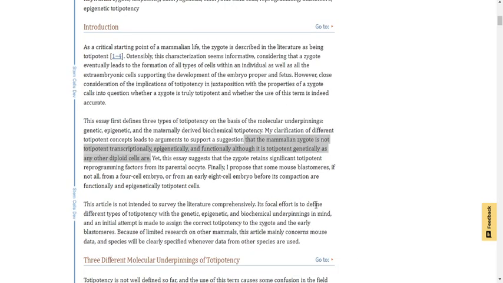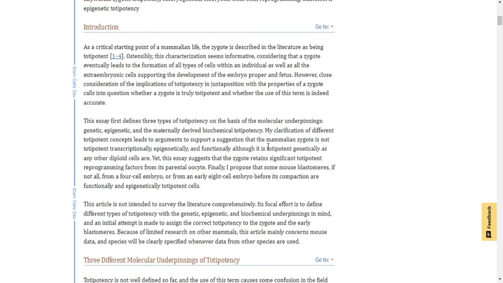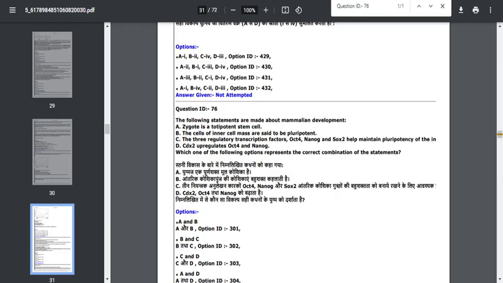Here you can see the mammalian zygote is not totipotent transcriptionally, epigenetically, or functionally, but it is totipotent genetically, as any other diploid cell.